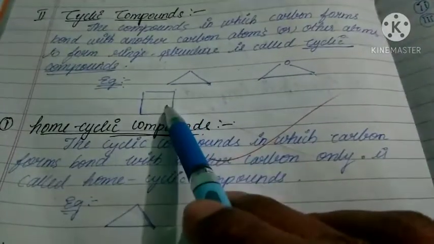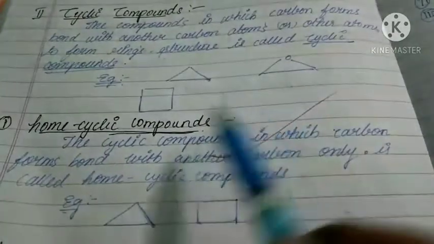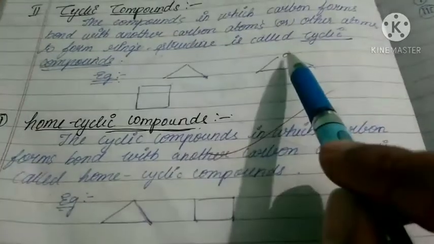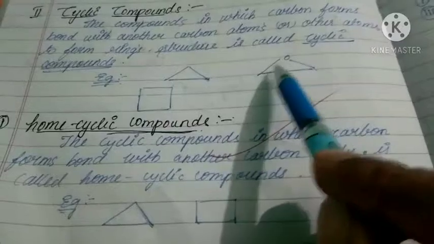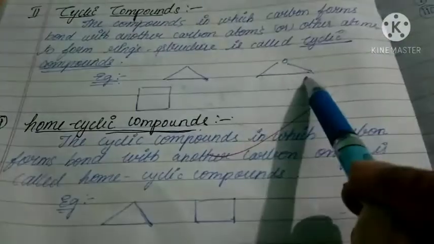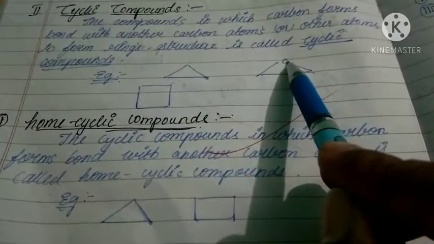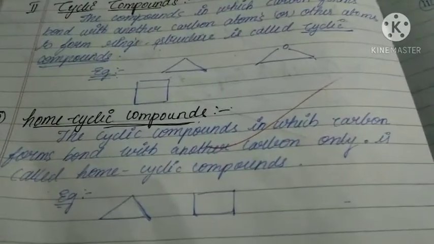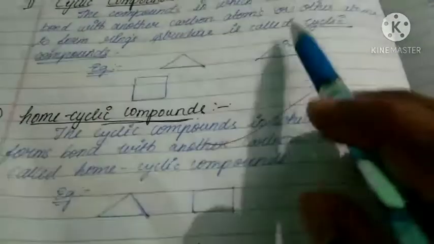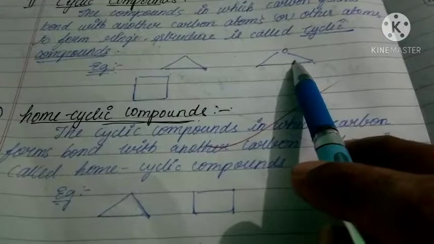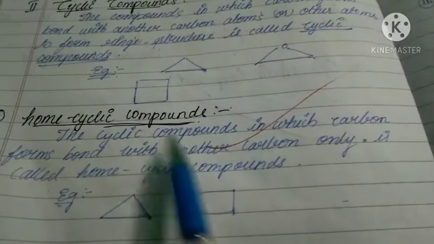So these two compounds come under this category, but this compound does not come under this category. Why? Here this oxygen is present in the cyclic ring. That means this carbon and this carbon both form bonds with oxygen, so this compound does not come under this category. This comes under heterocyclic compounds. Now we are discussing what? Homocyclic compounds. So what is the definition for that?